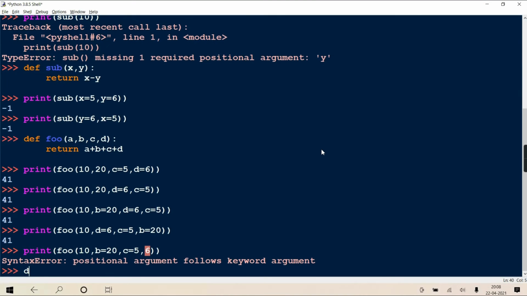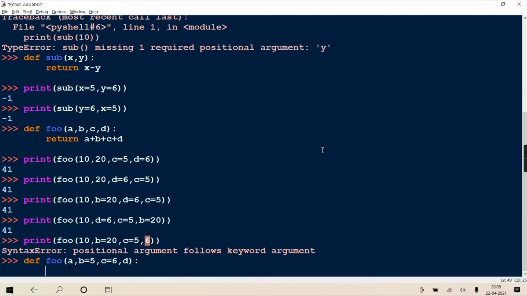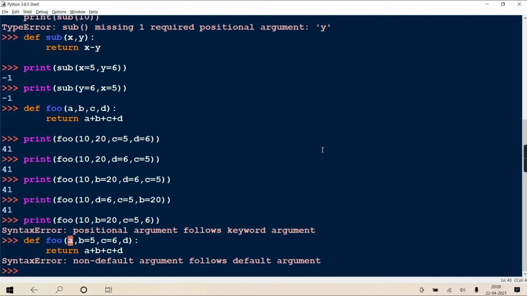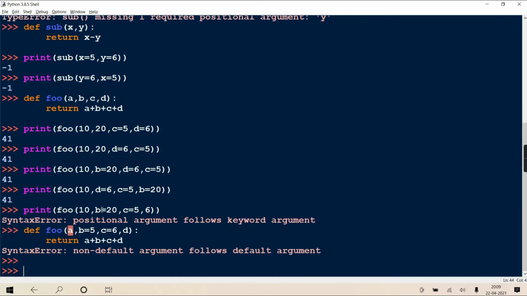Okay? See, if I'm writing def foo a comma b equal to 5, c equal to 6 and then d, and some activity I'm doing, return a plus b plus c plus d. Getting? This function definition itself won't complete. It gives a syntax error. It says that non-default follows default.